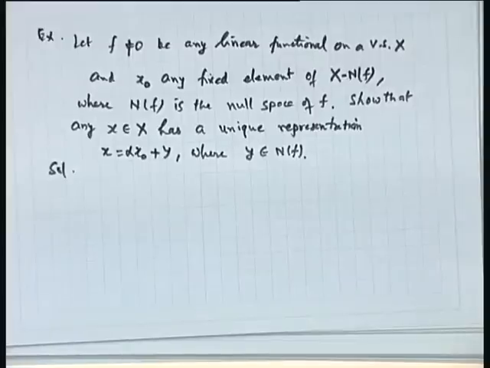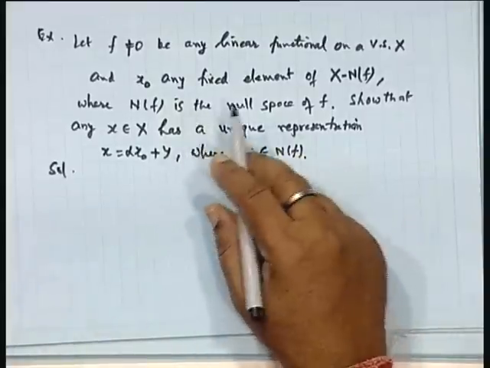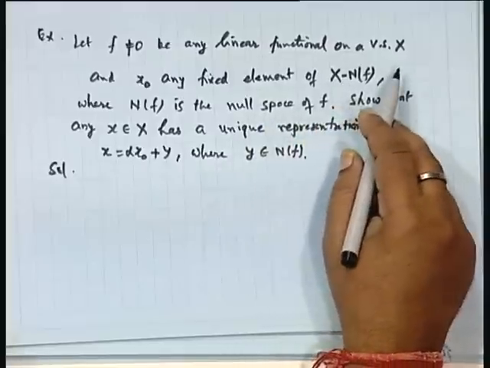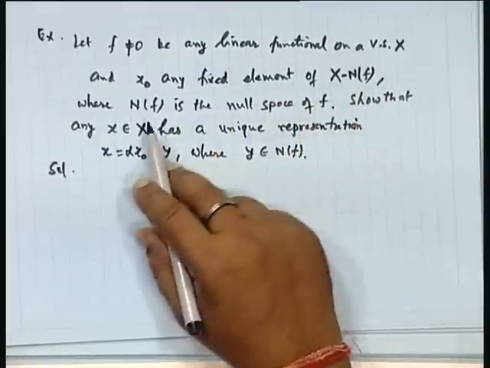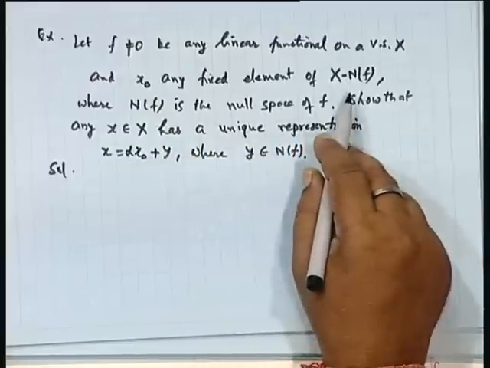Let us see what this is. Let f be any nonzero linear functional and x naught be any fixed element of X minus N f.